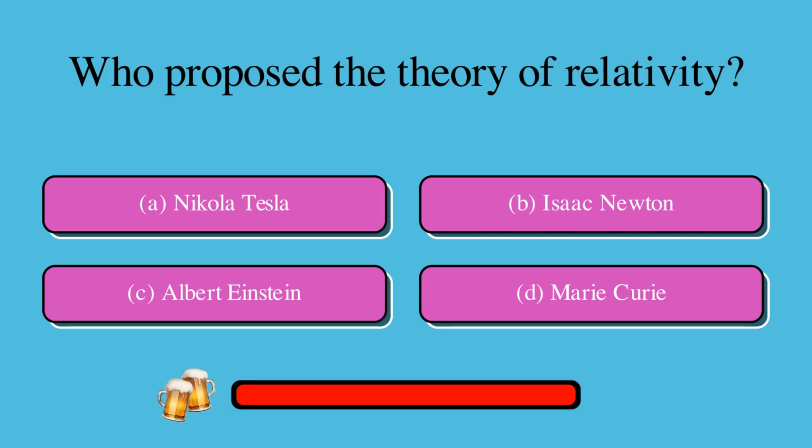Who proposed the theory of relativity? Is it A. Nikola Tesla, B. Isaac Newton, C. Albert Einstein, or D. Marie Curie? The correct answer is C. Albert Einstein.